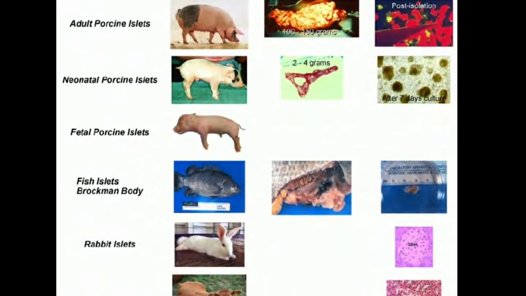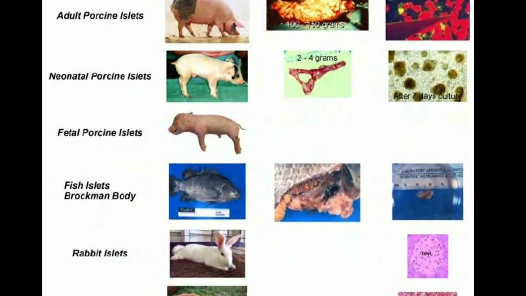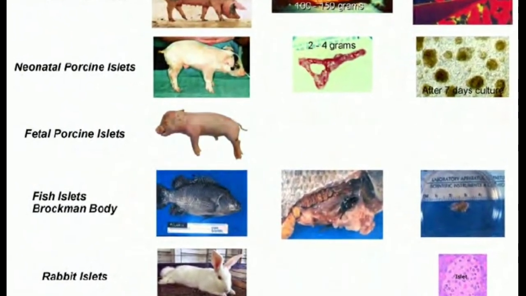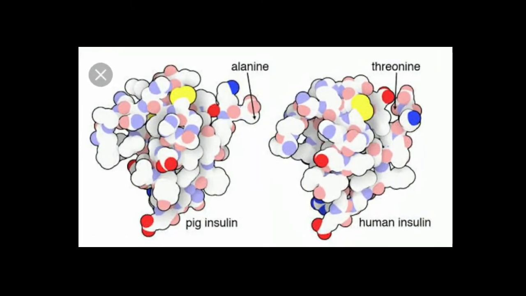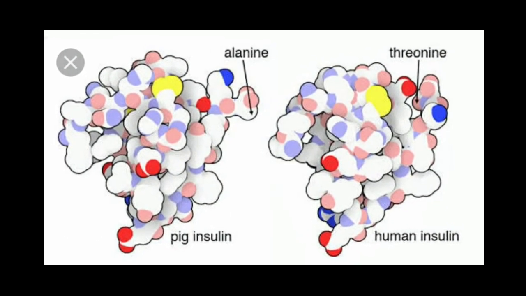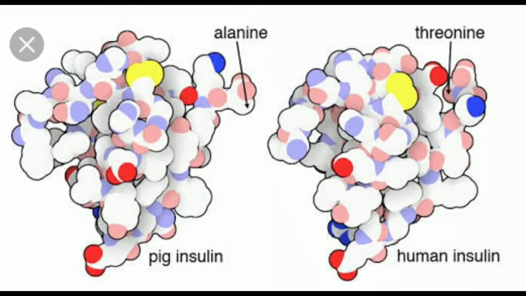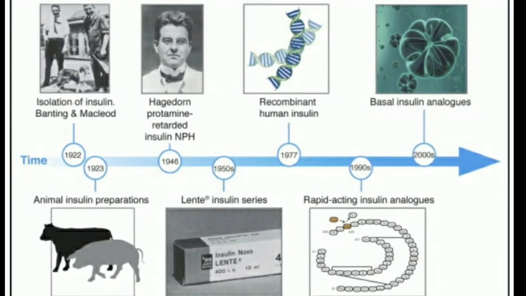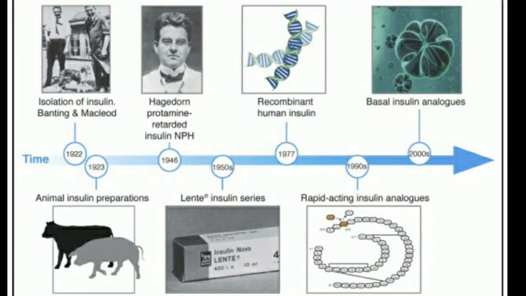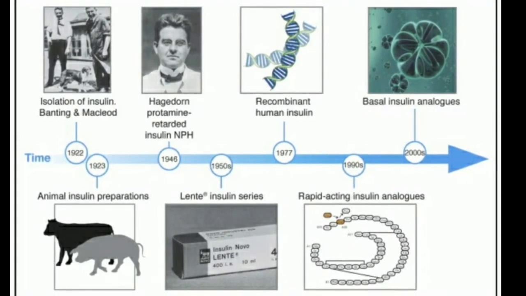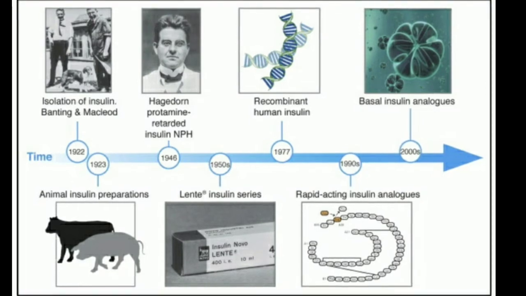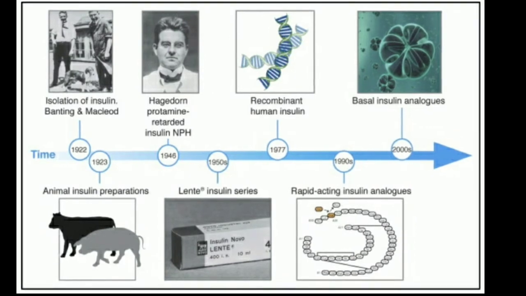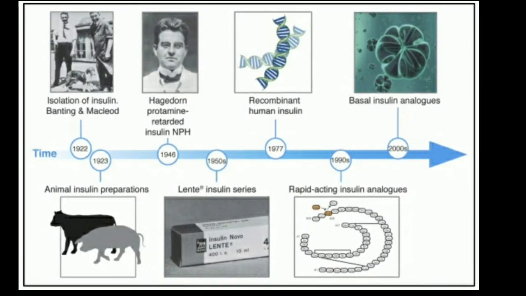The first thing was, though the animal insulin was chemically similar to human insulin, there were some differences between animal and human beings. Pig insulin has the amino acid alanine, and human insulin has threonine. This type of difference creates inflammation and allergy in many diabetic patients. Another problem was that it was very difficult to obtain a large amount of insulin in pure form, which was not sufficient for every diabetic patient, and it was very costly due to the deficiency of insulin.